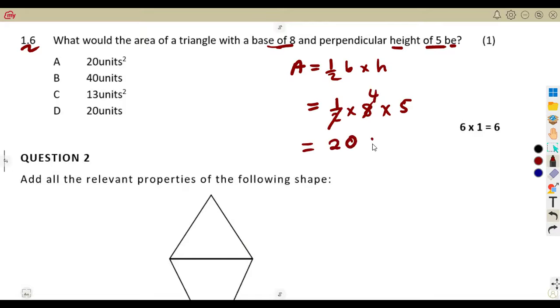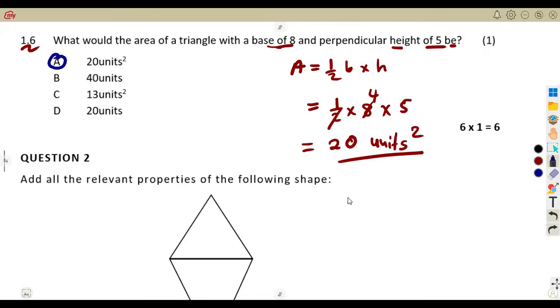Remember, this is area, which is measured in what? Square units. Square centimeters, square meters. These are square units. Units squared. So the correct answer was going to be A, 20 square units. So take note, be very careful. D is not the correct answer.